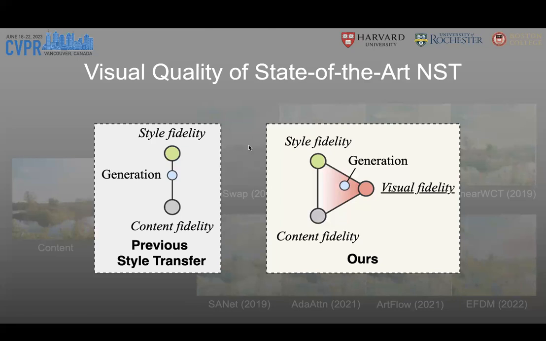It ensures the generation preserves the style information in the style image. However, we propose that there should be a third evaluation dimension, the visual fidelity term. So the generated images should be closer to the real artwork distribution. A neural style transfer algorithm should achieve a good performance between these three fidelity terms.